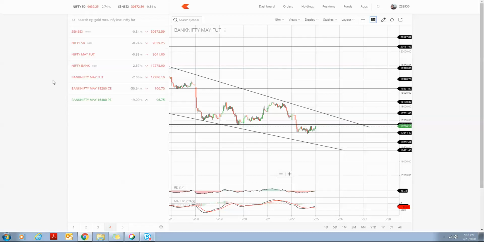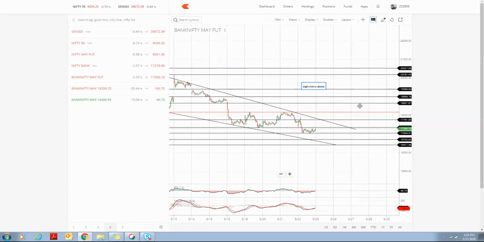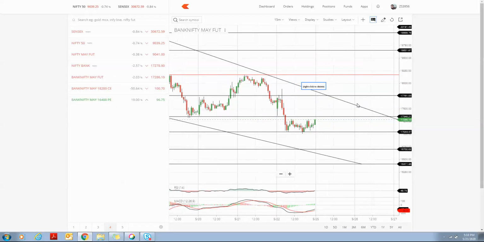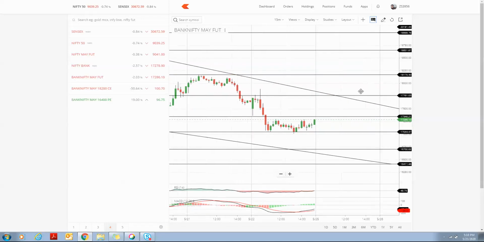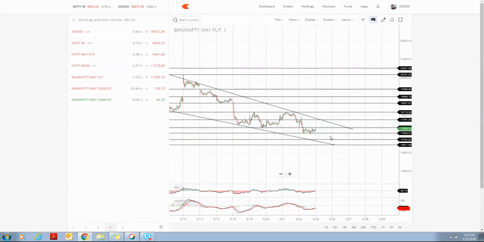Now, why only these two BNF strike prices? As I told you, friends, this is the important, strong support. We can see here, this was the strong support. This last support is a very strong support, and this one, which has not yet broken, is the strong resistance.